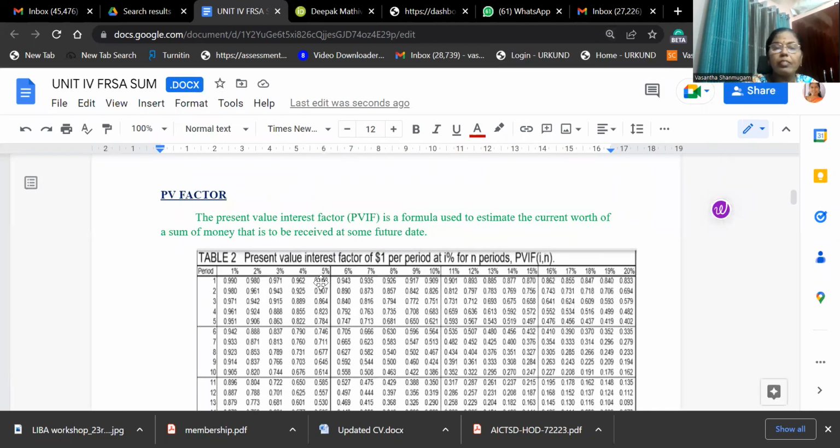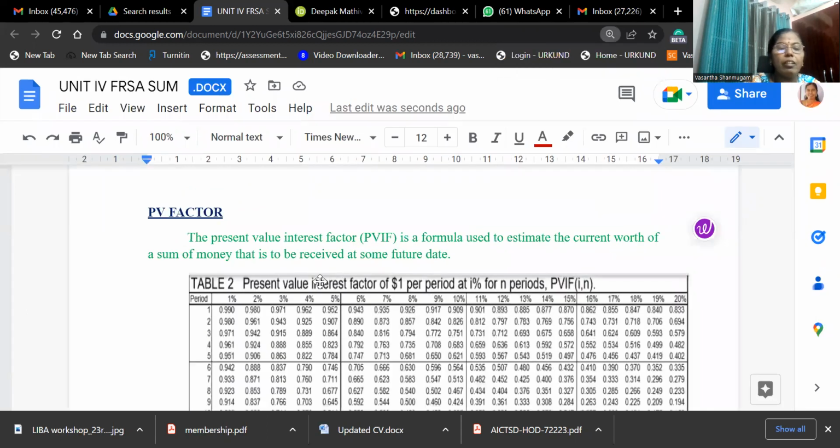Here you see the value of 1 rupee at the end of the first year when you calculate at 1% is 0.990. Second year, the value has come to 0.980. So this is the formula they are using. Take 10%, you see they are discounting the value of the money.